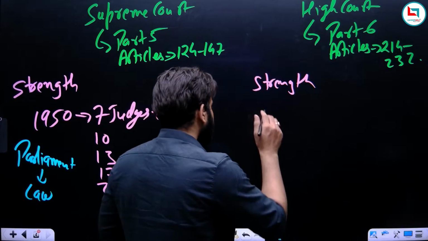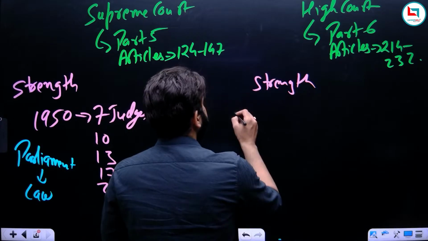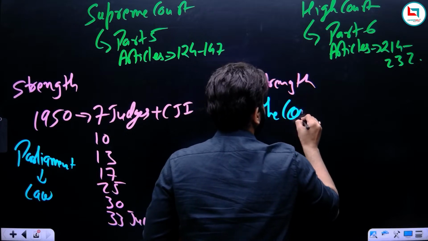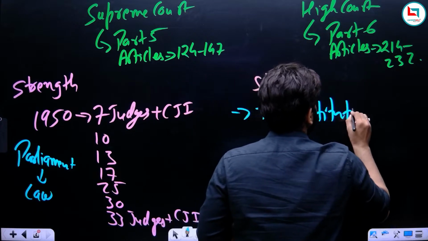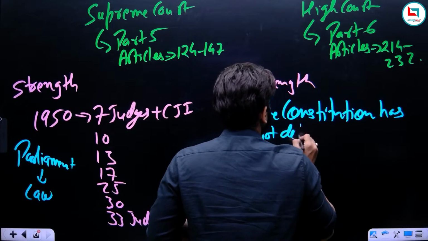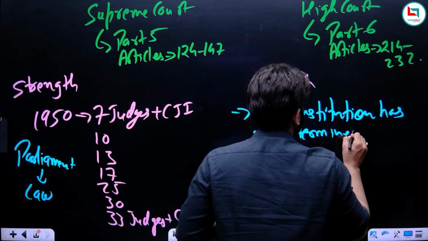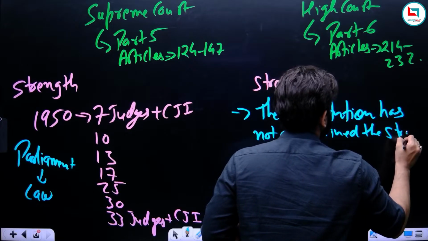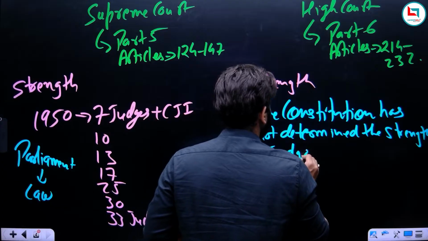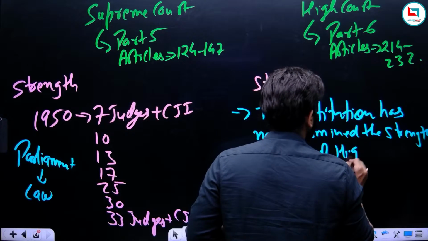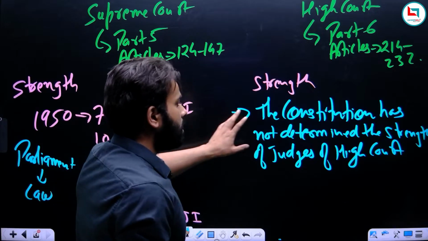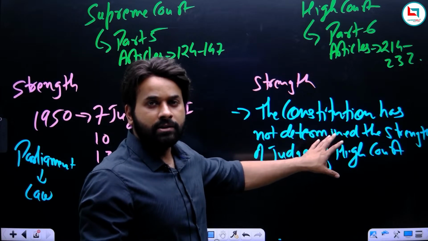So remember, what we can write here in the strength is that the constitution has not determined the strength of judges of High Court. For Supreme Court it was determined, and for High Court it was not. We all know the reason is workload.